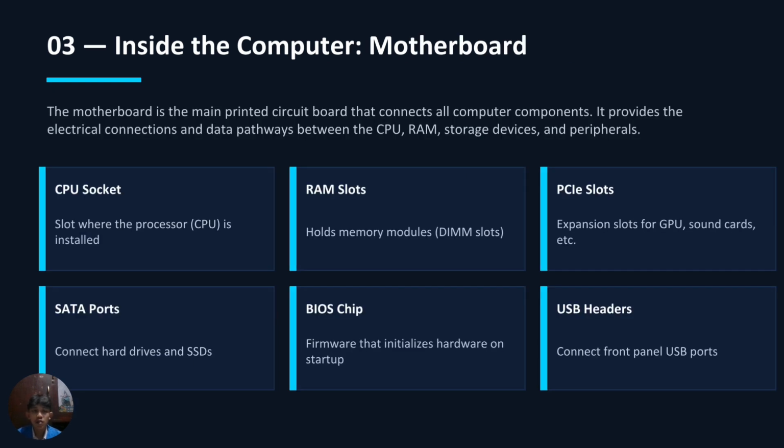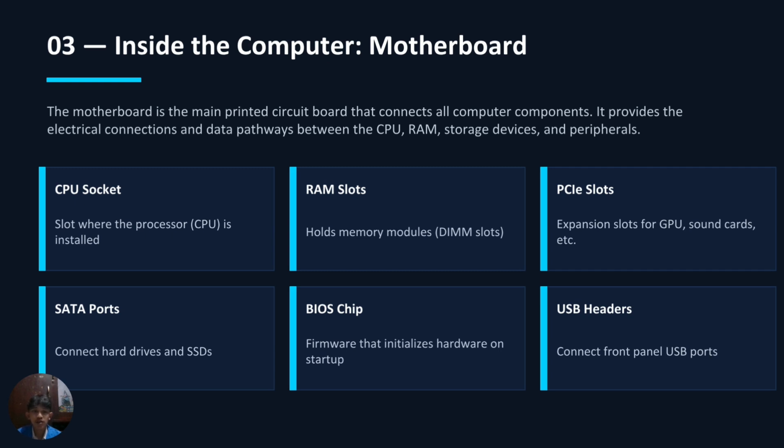Now let's talk about the motherboard. The motherboard is the main printed circuit board that connects all components in a computer. It provides the electrical connections and pathways for data to travel between the CPU, RAM, storage, and other peripherals. The motherboard contains several important parts.